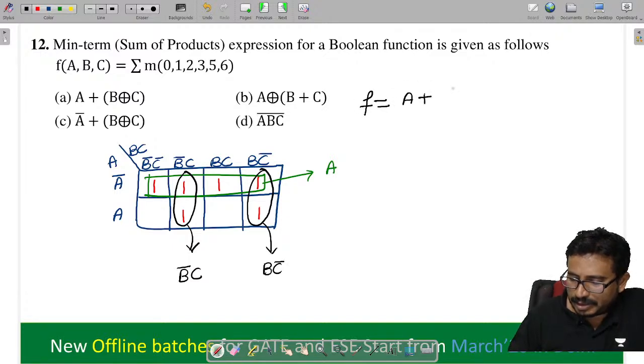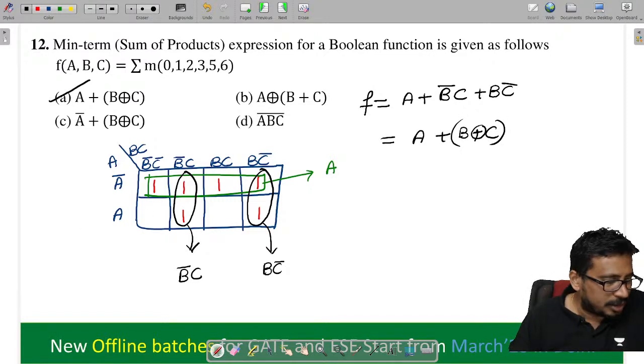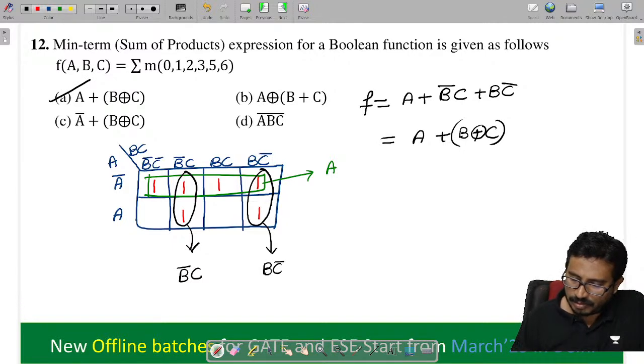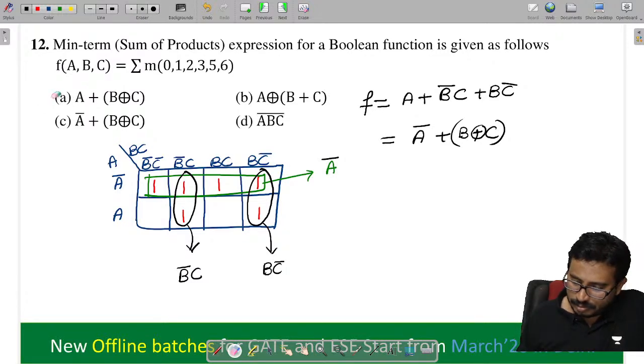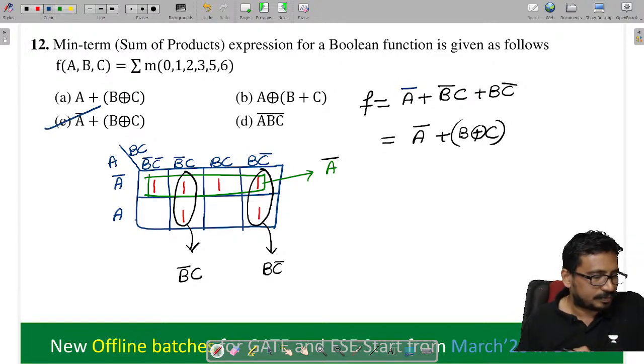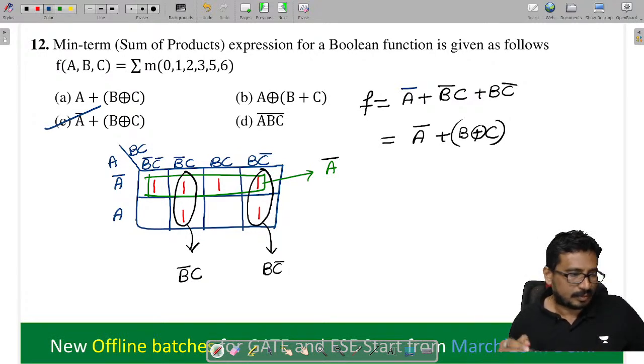A plus B bar C plus B C bar, which is given as A plus B XOR C. So tell me, the option is A. What? A bar, sorry, it is A bar. If it is A bar, what's the option? C, isn't it? This is C. The 12th one is C.